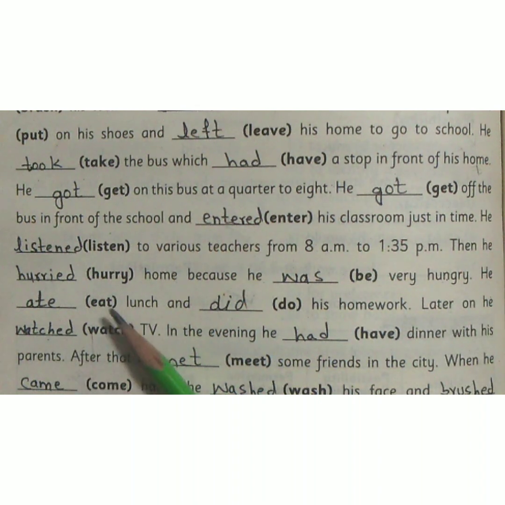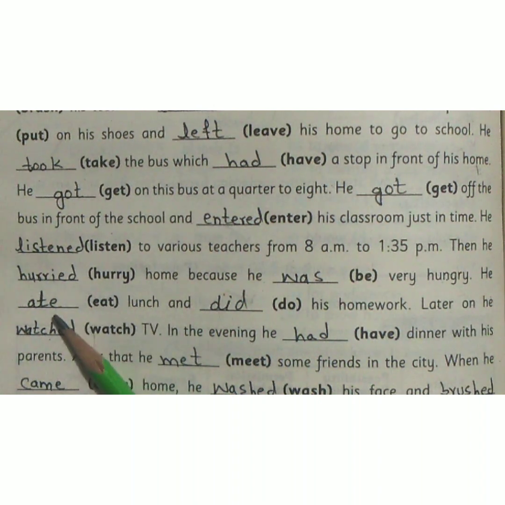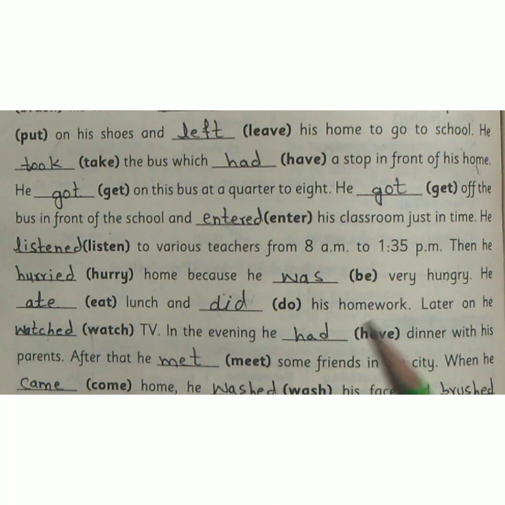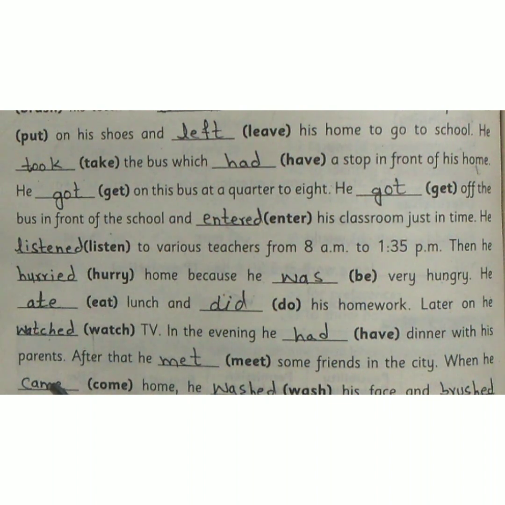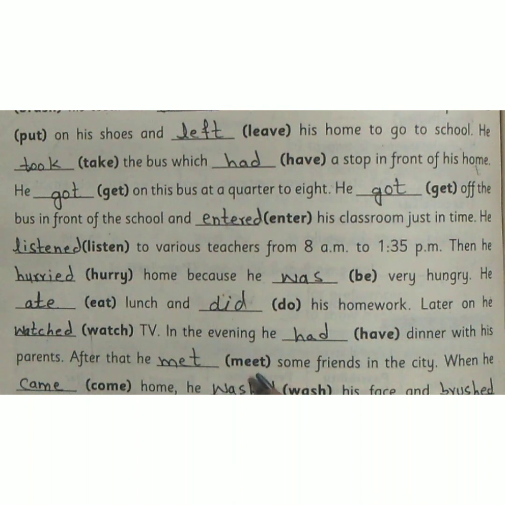He ate. The past form of eat is ate lunch and did his homework. Later on, he watched TV. In the evening, he had, the past form of have is had, dinner with his parents. After that, he met. Past form of meet is met some friends in the city.